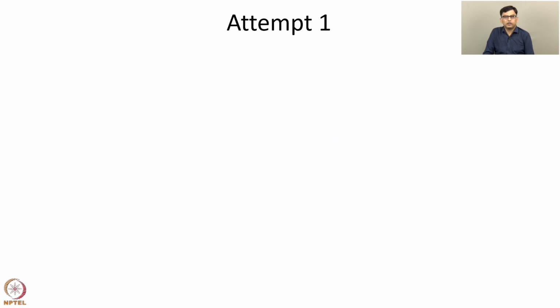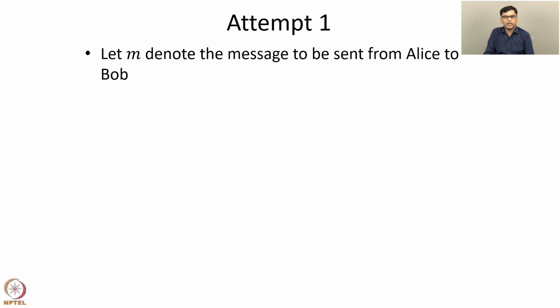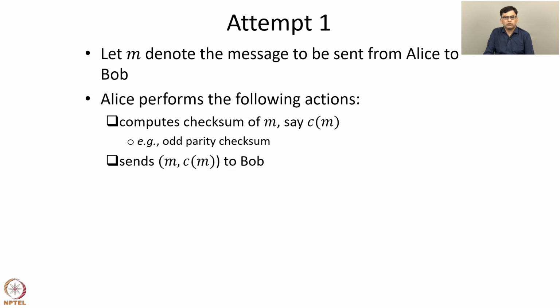So let's discuss several attempts to achieve message integrity. Let M denote the message to be sent from Alice to Bob. Suppose Alice performs the following actions. She computes the checksum of the message M, let's call it C of M. For example, it might be an odd parity checksum or Hamming code and so on. And Alice sends the message M along with the checksum C of M to Bob.